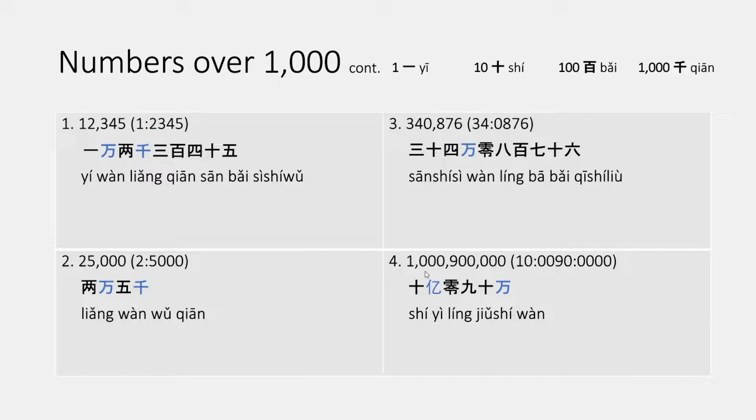So it looks a little bit daunting, but the translation for 1,900,000 would then just be 10,090,000 in Chinese.